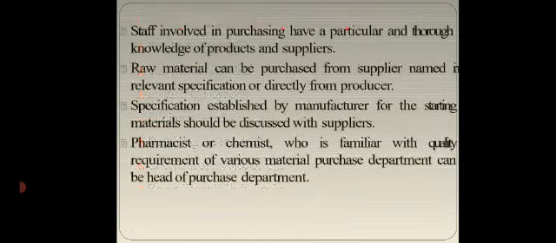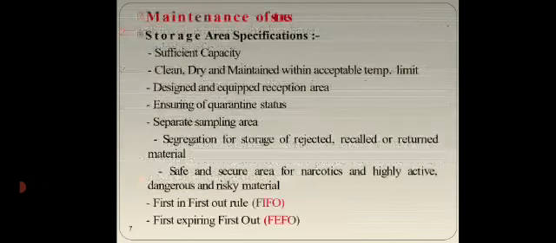Staff involved in purchasing should have a thorough and particular knowledge of products and suppliers. Raw materials can be purchased from a supplier named in the relevant specification or directly from the producer. Specifications established by the manufacturer for the starting materials should be discussed with the suppliers. A pharmacist or chemist who is familiar with the quality requirements of various materials can be head of the purchase department.